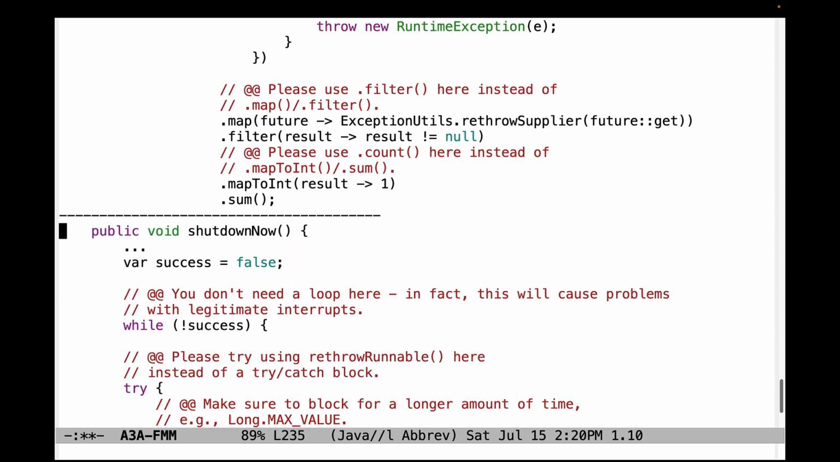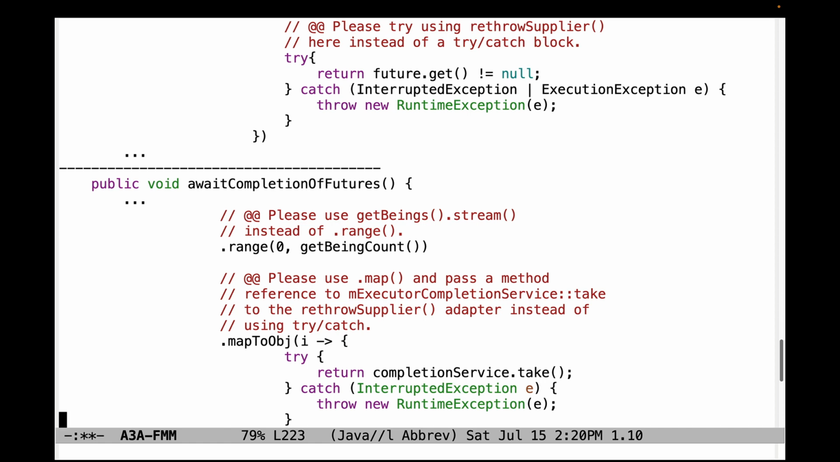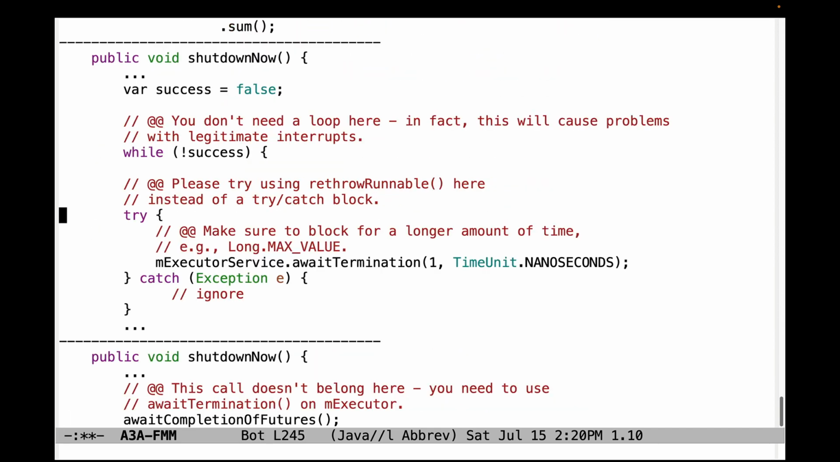So finally, we're out of the awaitCompletionOfFutures problems and looking into shutdownNow. There's a number of things I saw here. There's no need to use a loop in shutdownNow. In fact, that'll cause problems with legitimate interrupts if you wanted to legitimately interrupt something. Instead, what you want to do is get rid of this try catch block and replace it with a call to rethrow runnable, and also make sure that you are going to block for longer than 1 second or 1 nanosecond, for God's sake. That will not be useful at all. You'll just sit there busy waiting. So make this something like Long.MAX_VALUE.